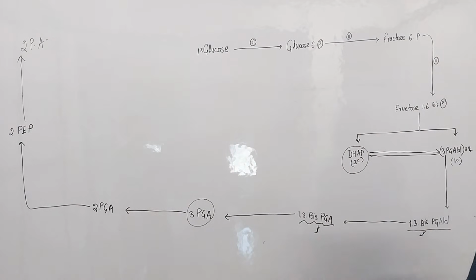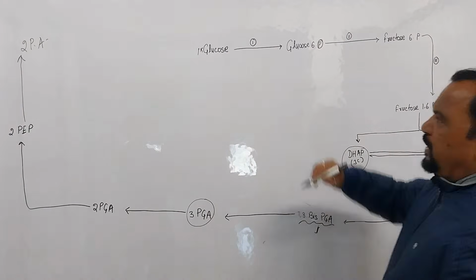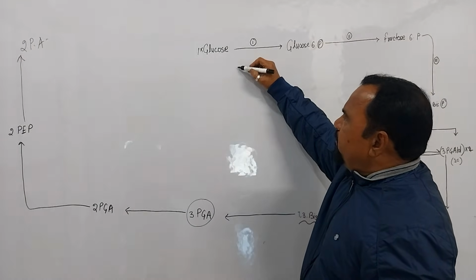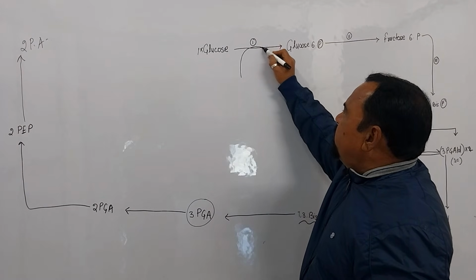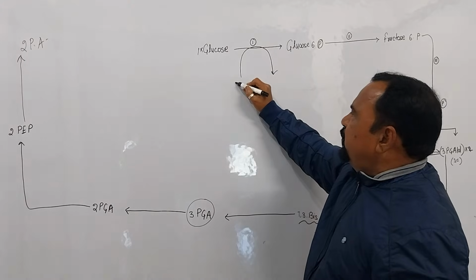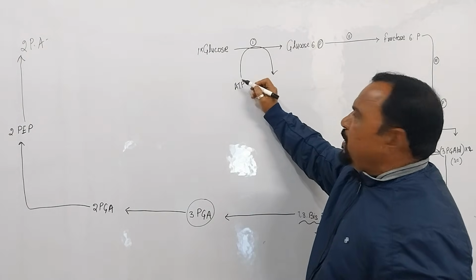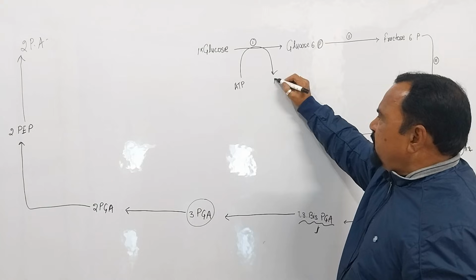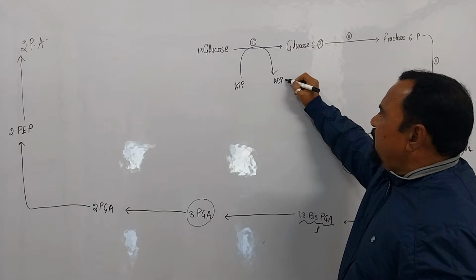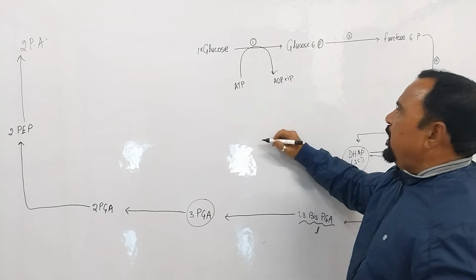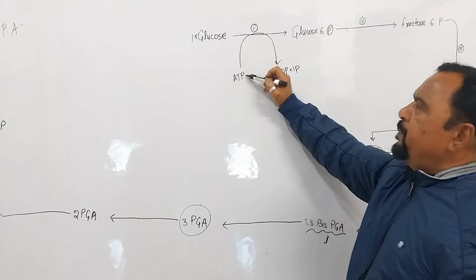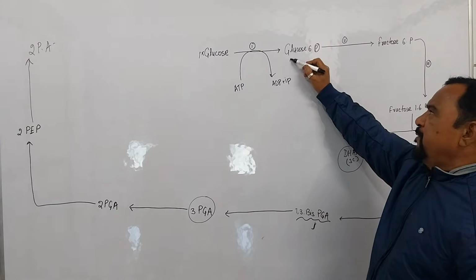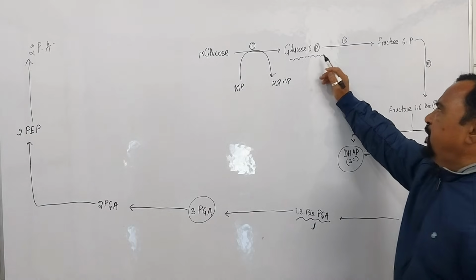Okay, again just see step number 1, what will happen? 1 ATP molecule is used up in step number 1. The ATP used up is converted into ADP plus Pi. That's why 1 phosphate group is added to glucose and forms glucose 6-phosphate.